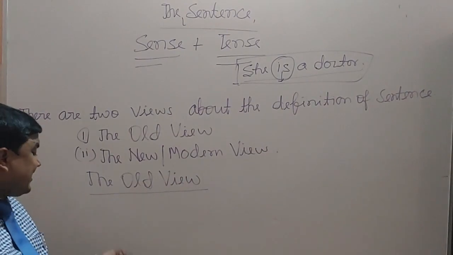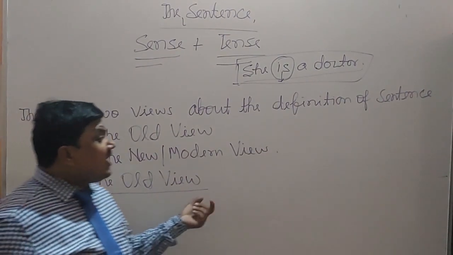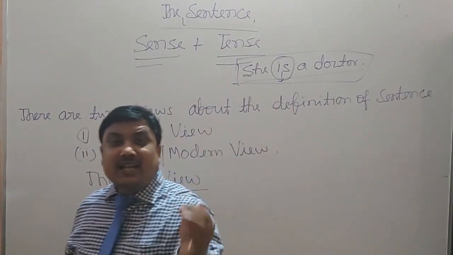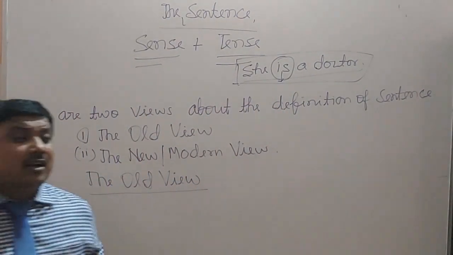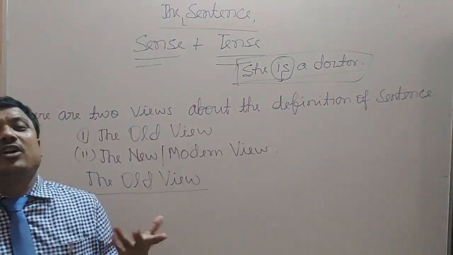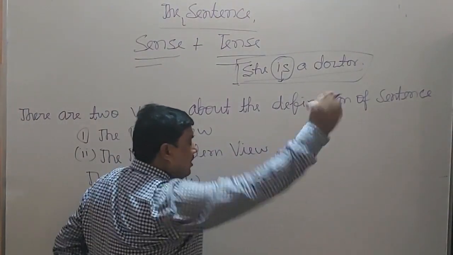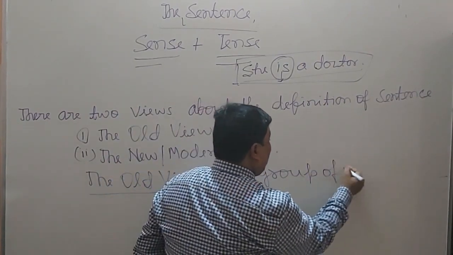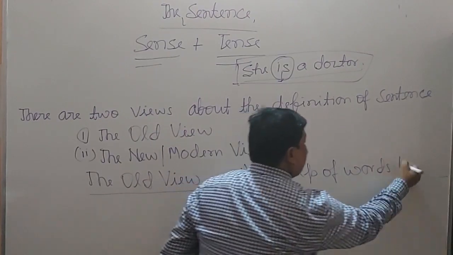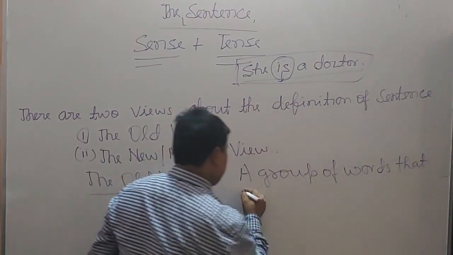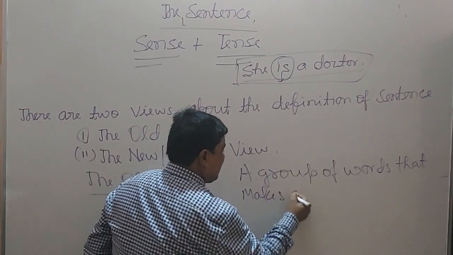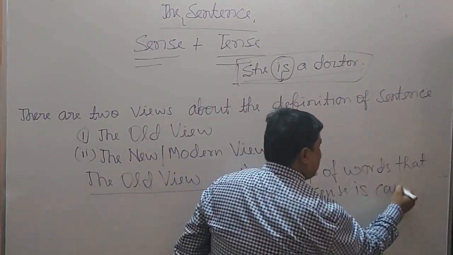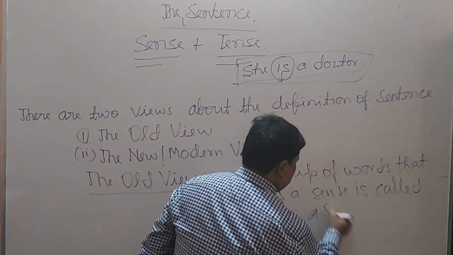Wren and Martin say a group of words that makes a complete sense is called a sentence. I would like to write here: a group of words that makes a sense is called a sentence.